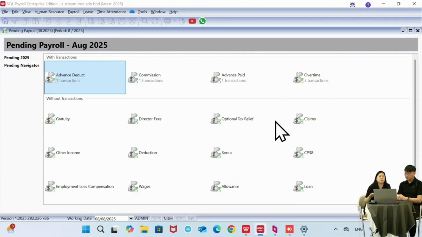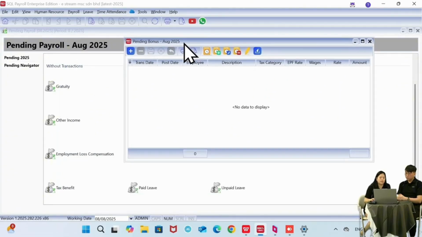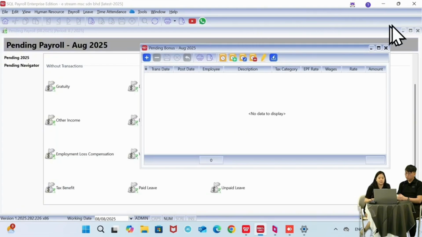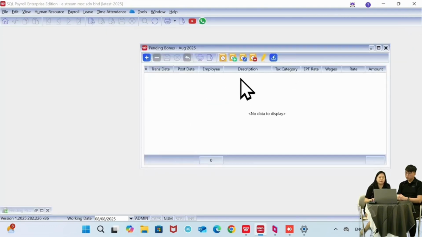Okay, and then this one is for one-to-one, right? But let's say your boss is saying we'll be releasing the bonus payment for this month. Okay, so I can just click on bonus over here. If you have a few employees, then it's easy, right? But if I have a lot, clicking plus and then selecting one by one is quite tedious also. So we have a shortcut for you.